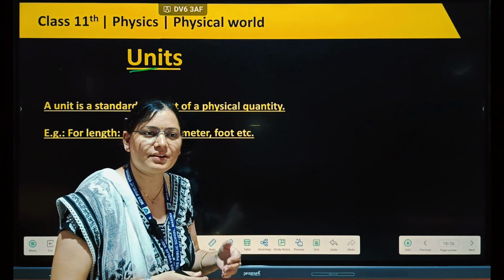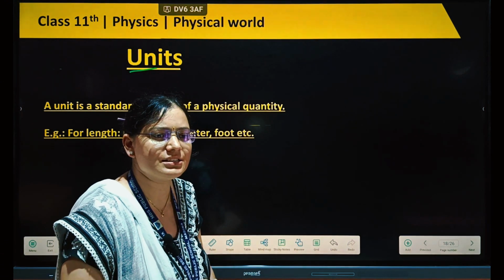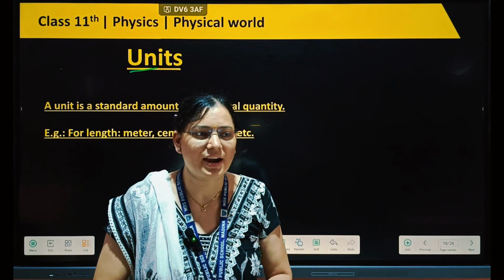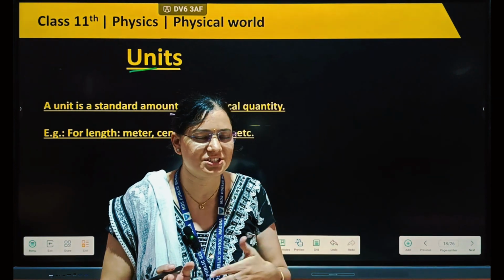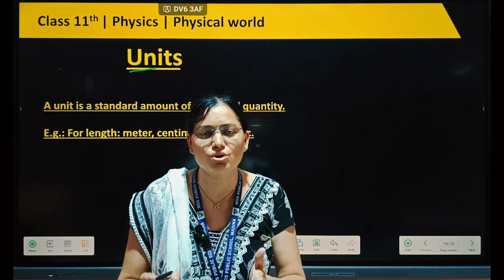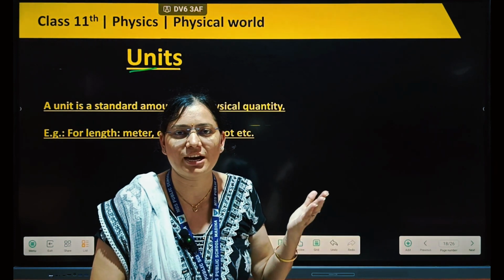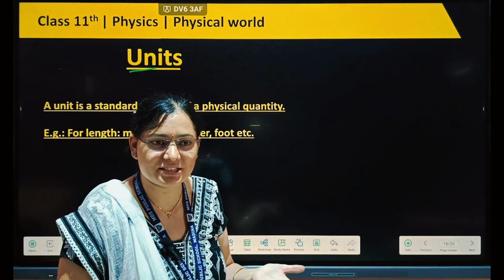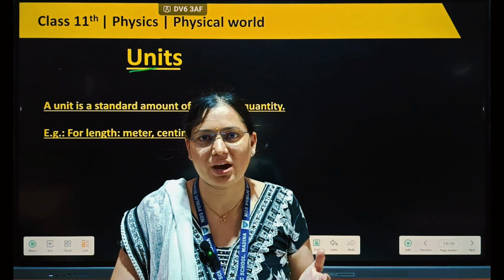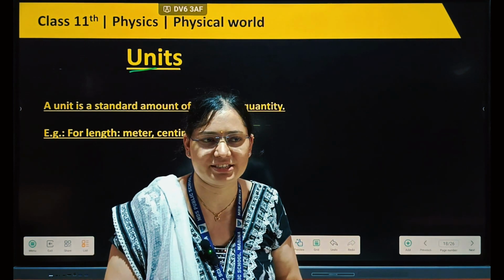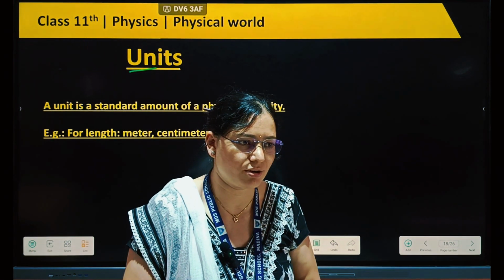After the scope of physics, we did quantities. Here we divide quantities into two types: physical and non-physical. Physical quantities are those which we can measure, and non-physical quantities cannot be measured. For example, if we are walking some distance, then we can measure the distance in length, yes or no?